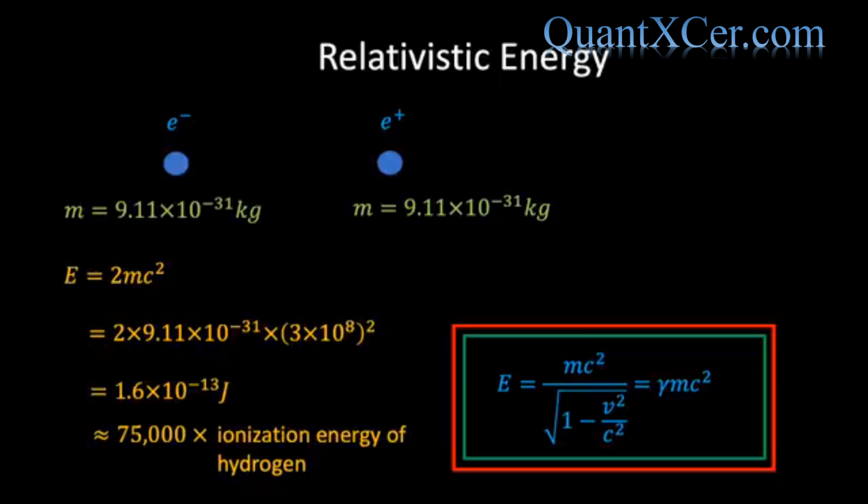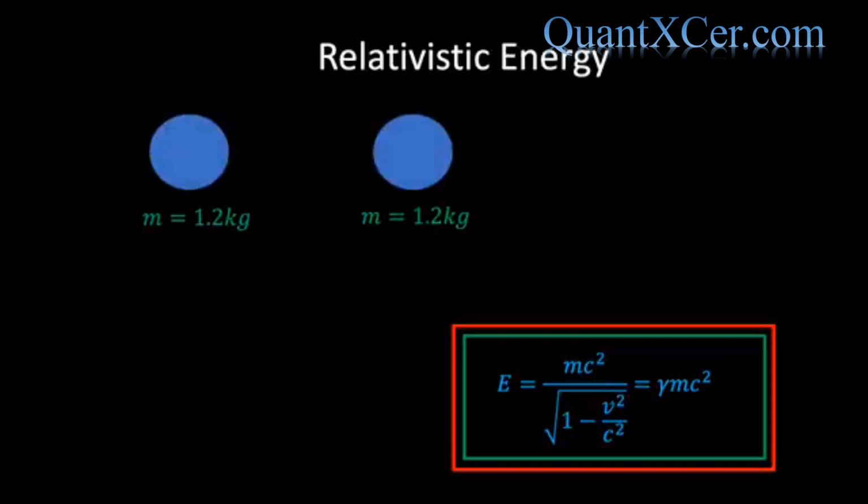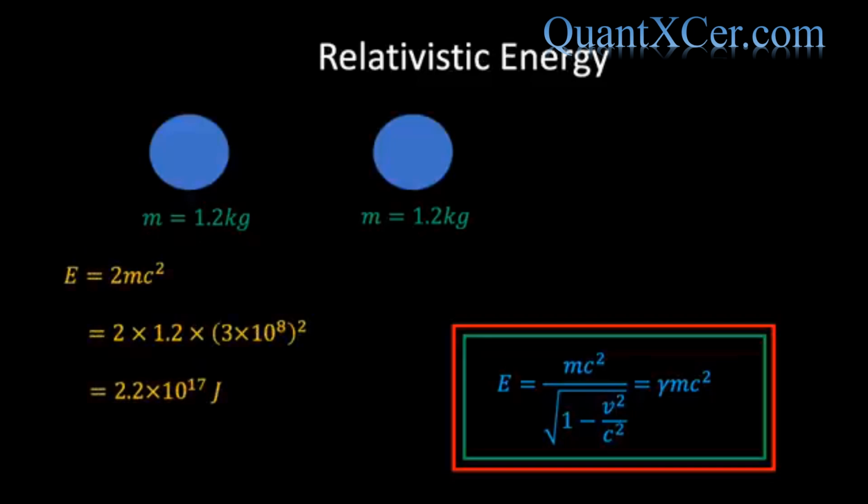If that doesn't mean anything to you, don't worry, let's think about it in a different way. If we were to annihilate 1.2 kilograms of matter with 1.2 kilograms of antimatter, then that would release 2.2 times 10 to the 17 joules of energy, which is roughly the annual energy consumption of New York. And all we would require is 1.2 kilograms of antimatter. Unfortunately, antimatter is not so easy to produce in large quantities as it quickly annihilates with matter. So this is not currently a feasible option for mass-scale energy production on Earth.